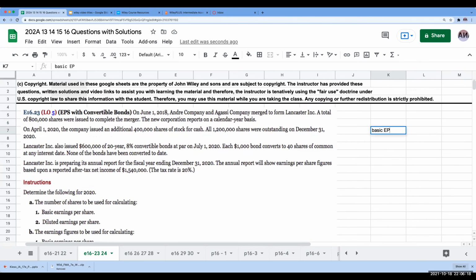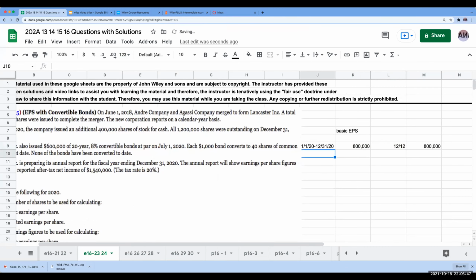Okay, so basic EPS. When we're looking at this for 2020, the 800,000 shares were outstanding for the full year. So this 800,000 was basically outstanding from 1/1/20 to 12/31/20. So I'm really effectively multiplying this value here by 12/12. So this is just going to be 800,000.